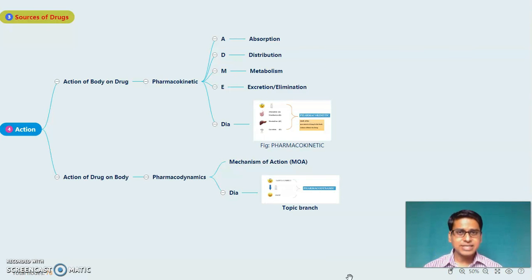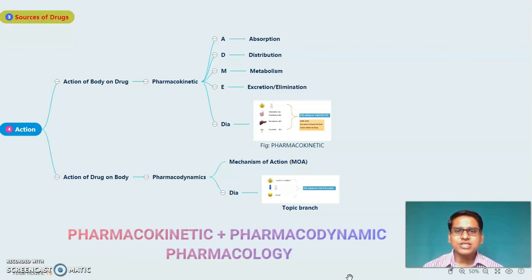At last, we have studied that pharmacology is the study of drug. But what exactly do we have to study? We have to study in pharmacology the pharmacokinetics of drug and pharmacodynamics of drug. Means its absorption, distribution, metabolism and excretion inside the body, and its mechanism of action inside the body. So action between drug and the body. In short, pharmacokinetic plus pharmacodynamics means pharmacology.